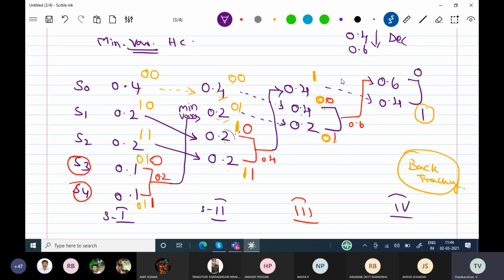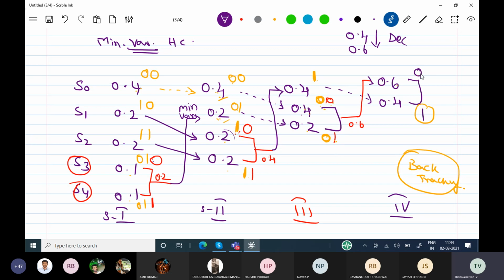Now this transfer is over. Now you go to 0.6. The 0.6 code word is 0, which we have coded in the fourth stage. That 0 is taken and it is going to the previous stage, that is the third stage. This 0.6 is the addition of 0.4 and 0.2. 0.4 is already coded, the red color you see, as 0, and 0.2 is coded as 1.